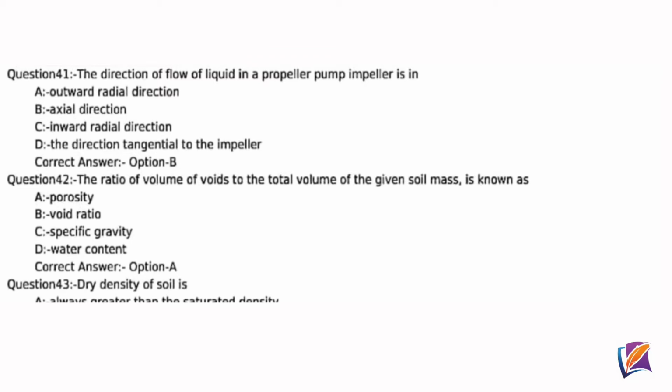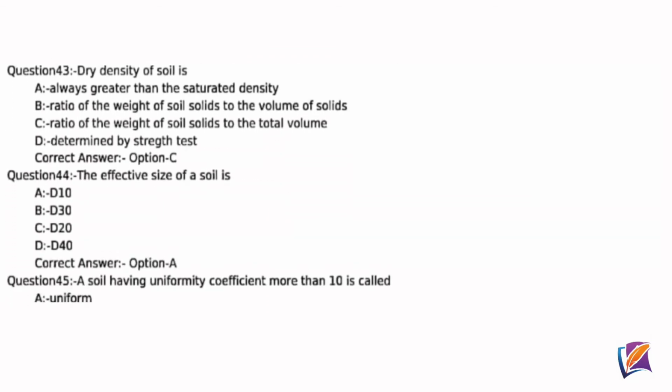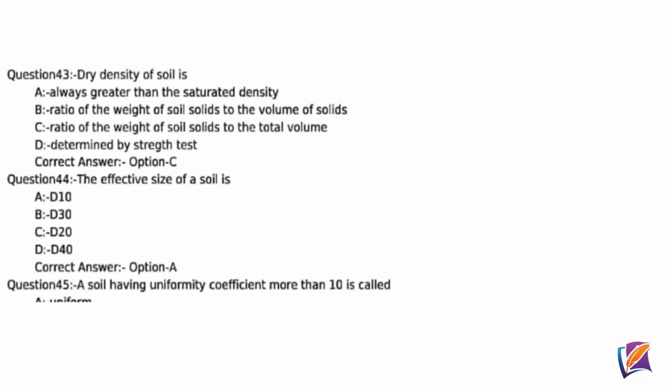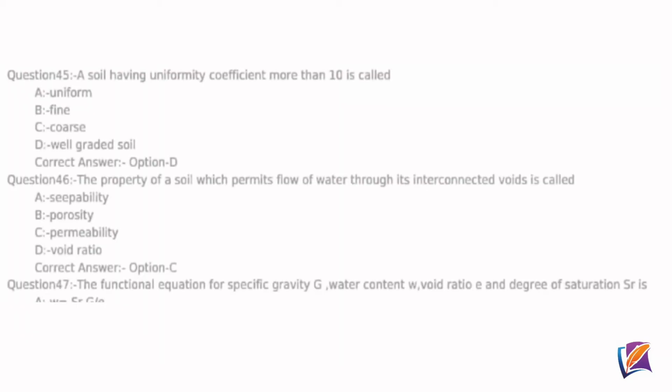Question 42. The ratio of volume of voids to the total volume of the given soil mass is known as. Correct answer option A, porosity. Question 43. Dry density of soil is. Correct answer option C, ratio of the weight of soil solids to the total volume. Question 44. The effective size of soil is. Correct answer option A, D10.